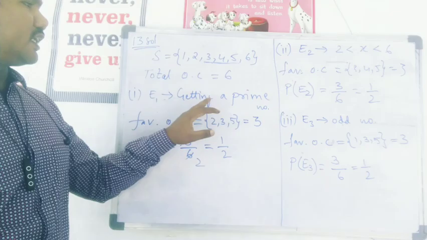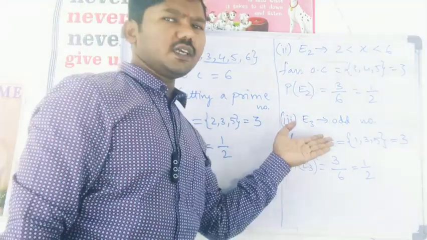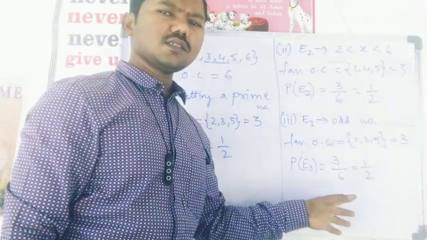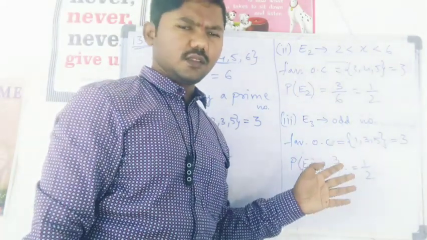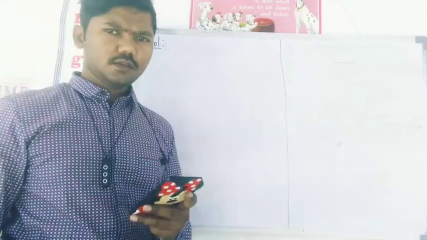So the event of getting a prime number, the event of getting a number between 2 and 6, and the event of getting an odd number, all have equal chances. Okay, that is half of the chances are there for each event to occur. Yeah, 14th question.